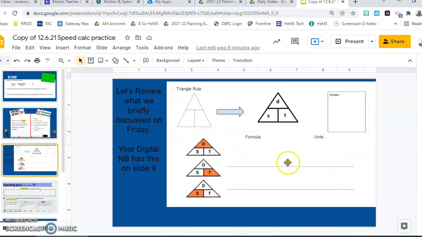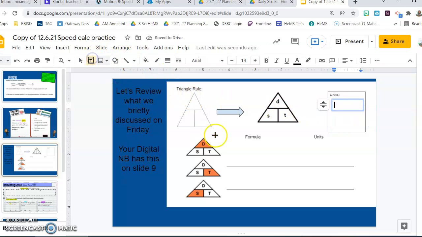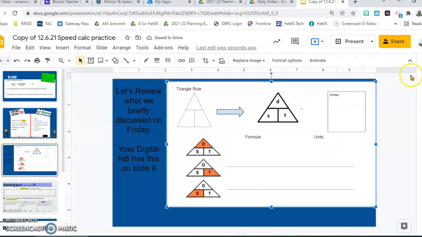So let's take a look at this. Let's discuss. So here's the triangle rule. Remember we said that we could do things, so let me put a text box in here so you can see. Then let me add another text box. So here's the triangle, and we're going to put it on this side, and we're going to see if I can do a division symbol. Let's bold these. Oh, you know what? I'm going to draw those. That's probably better.